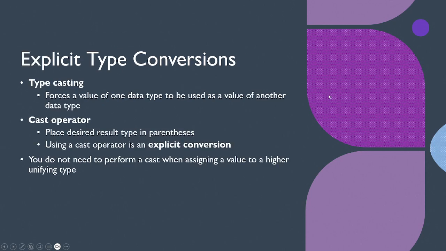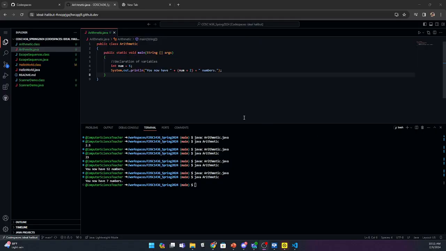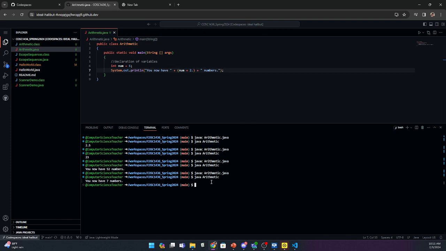We can also explicitly convert, and the way that looks, let me show that to you. Now technically we do have an explicit conversion by putting a period at the end of a value. It converts a number to a double, so we can do that really easily when we're going from integer to double. And I went ahead and added that period here, and I'm going to run that and show you what that looks like now. Not what I meant to do. You see how just adding that period converted that to a double, that versus that.